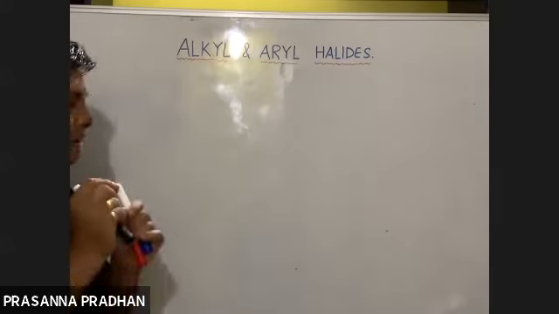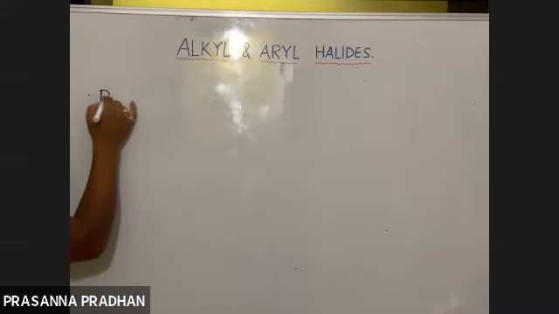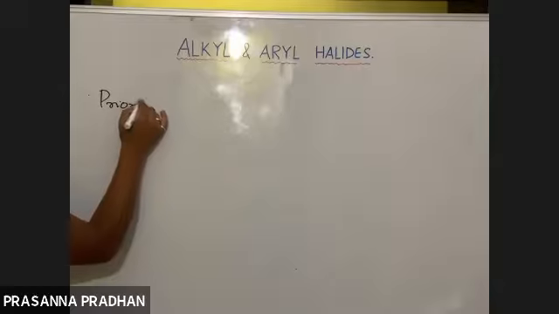So numbering is to be done from the end which gives the lowest number to the substituent, to the functional group, to the double bond, to the triple bond, and so on. Okay. Now, what is the order of priority?